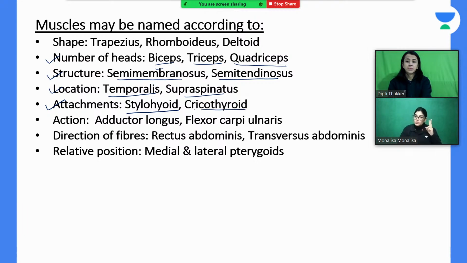Cricothyroid, that means it is attached to two cartilages. We know that cricoid and thyroid are cartilages of the larynx. Nomenclature is also according to action: adductor longus, flexor carpi. Direction of fibers: rectus means straight, transverse means transverse. And relative position: medial and lateral pterygoid. These are very simple, but it is important for first year MBBS students to know these basic things. These words are derived from Greek and Latin, so they named the muscles according to this pattern.